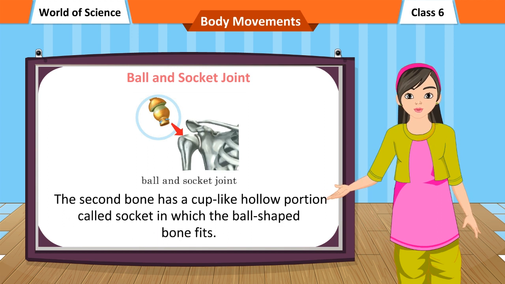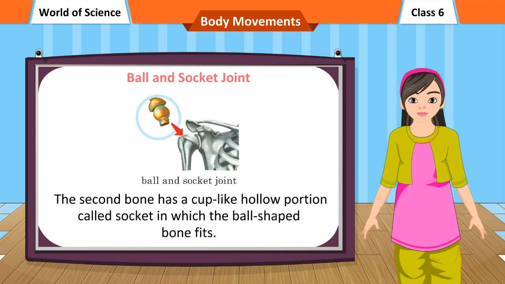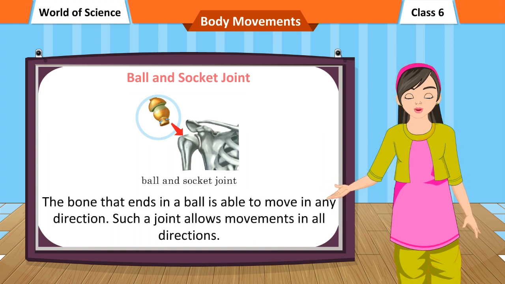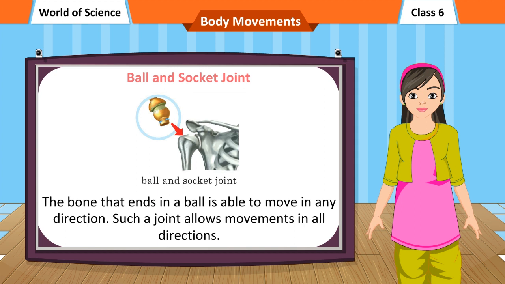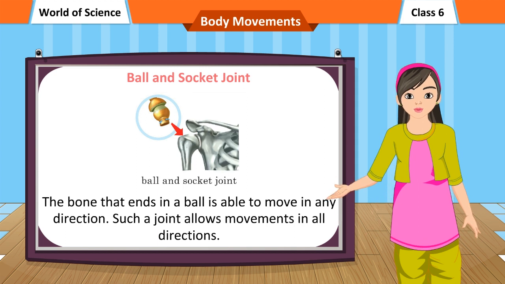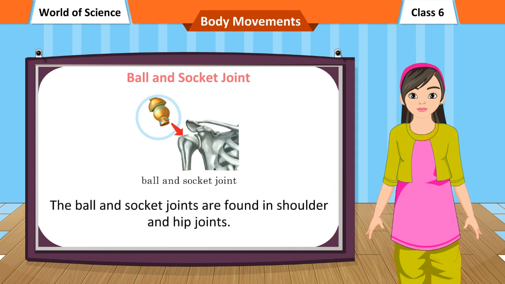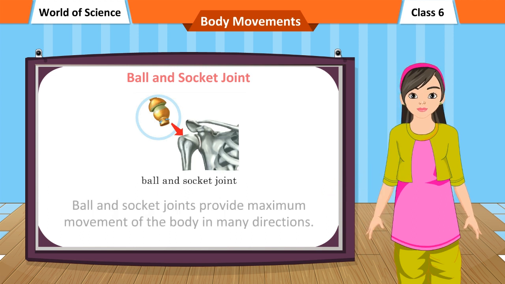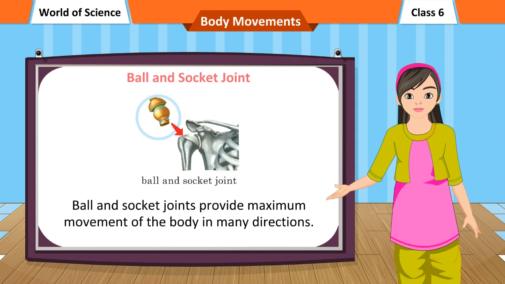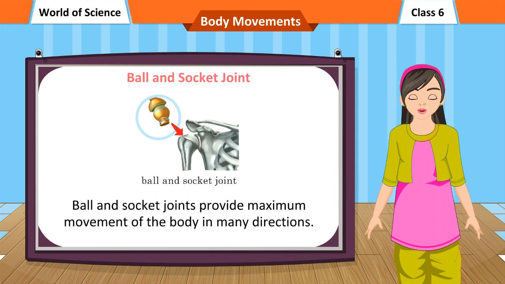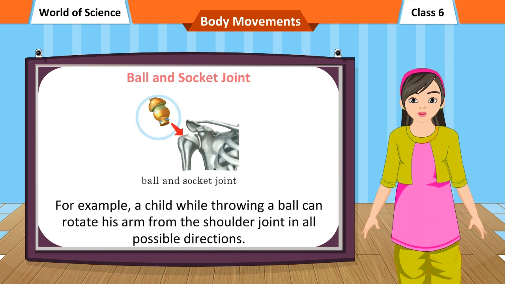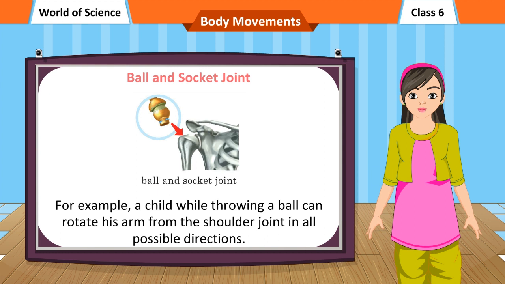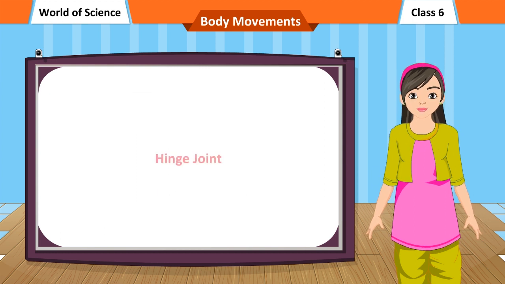The second bone has a cup-like hollow portion called socket in which the ball-shaped bone fits. The bone that ends in a ball is able to move in any direction. Such a joint allows movements in all directions. The ball and socket joints are found in shoulder and hip joints. Ball and socket joints provide maximum movement of the body in many directions. For example, a child while throwing a ball can rotate his arm from the shoulder joint in all possible directions.